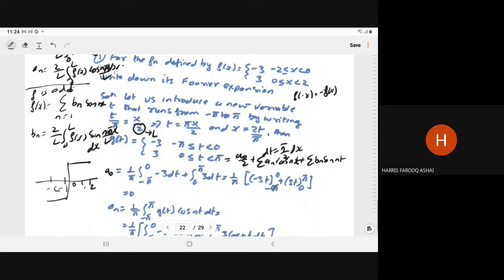Actually, half of it is behaving like that, but the complete function is not an odd function.